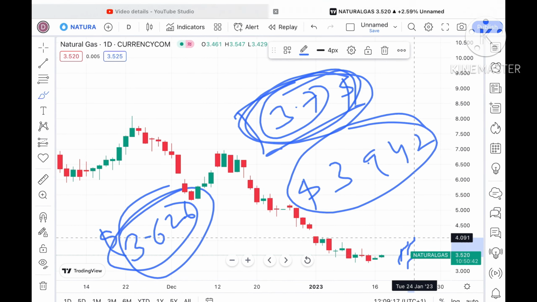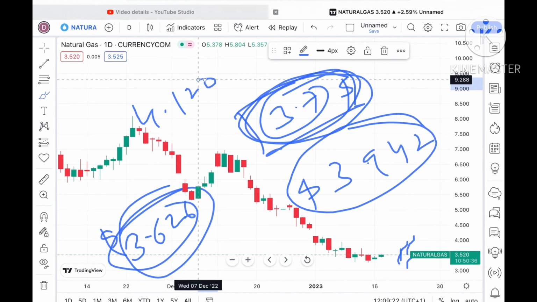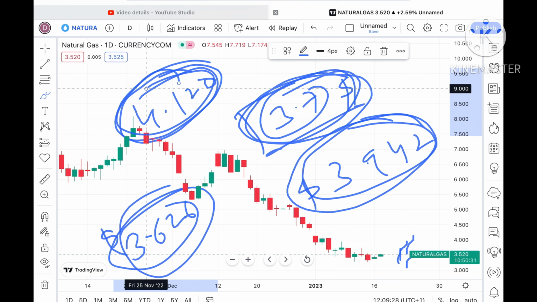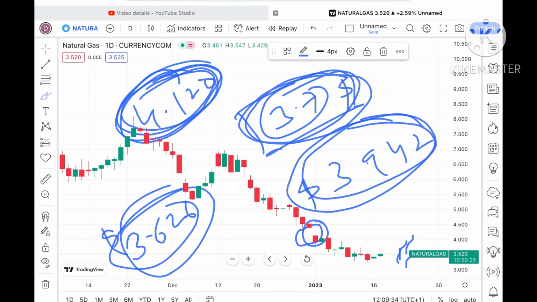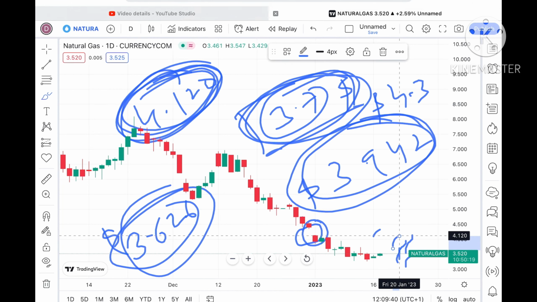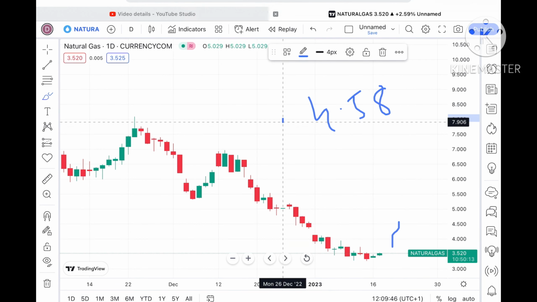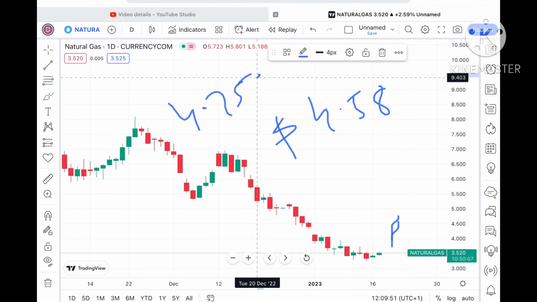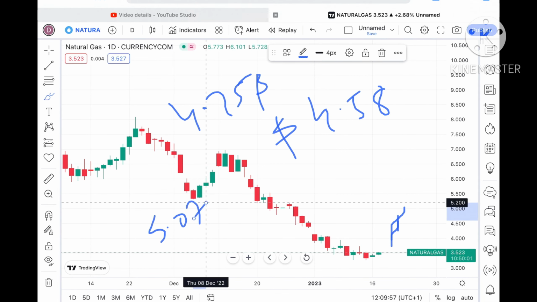Once this resistance goes upside, we can see it can go further high, and there is a probability it can cross a level of 4.120. Once it sustains this level, this is where a gap theory will form. That means once it crosses this zone, the probability is very high it can touch the level 4.3. If that level moves further upside, we can see it cross that zone, and chances are high we can see a level of $4.58. If the price moves above this level, it can touch around $4.75, and from there it can go further upside, with a probability of touching a level of 5.070.